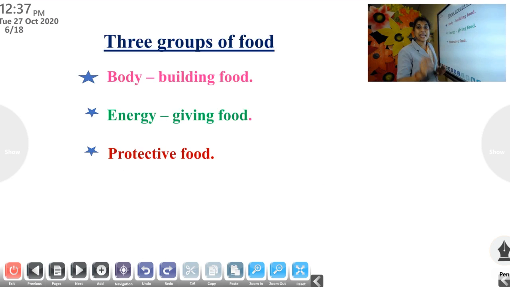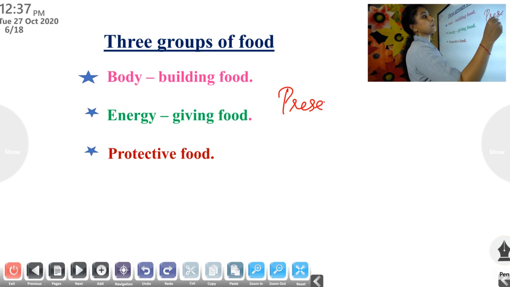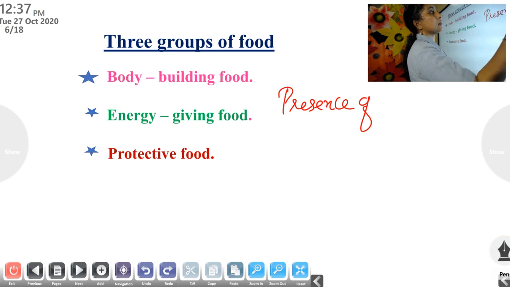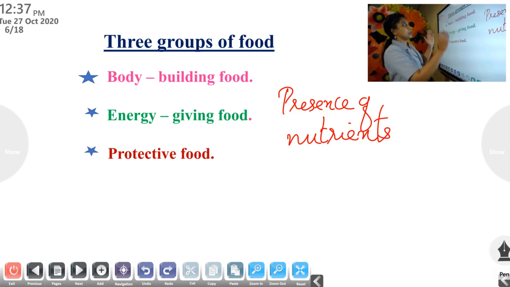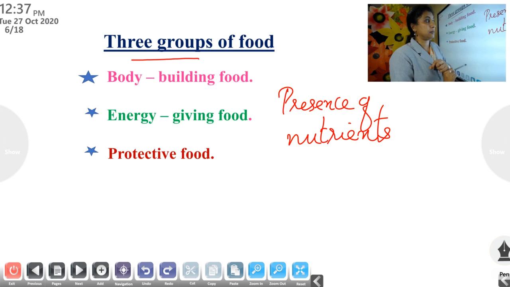Based on the presence of nutrients, there are 3 groups of food.